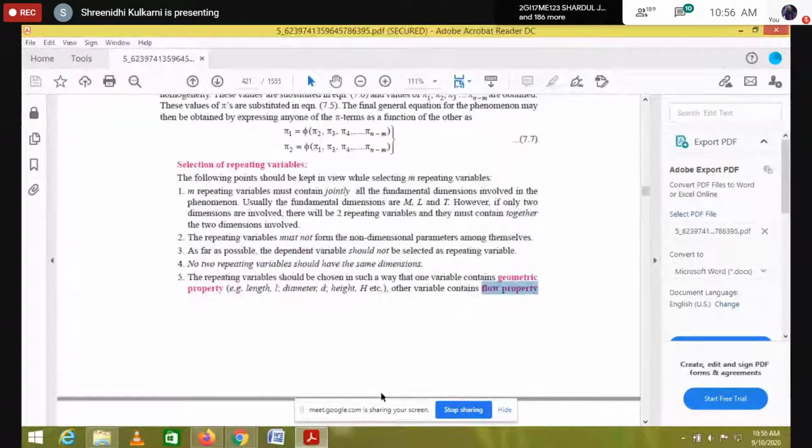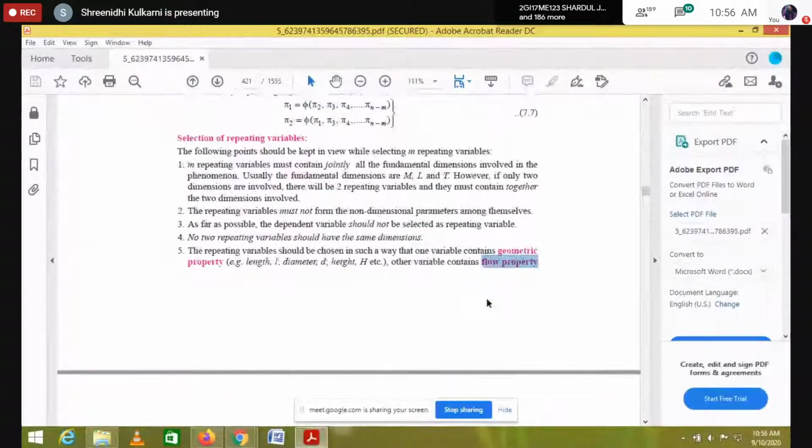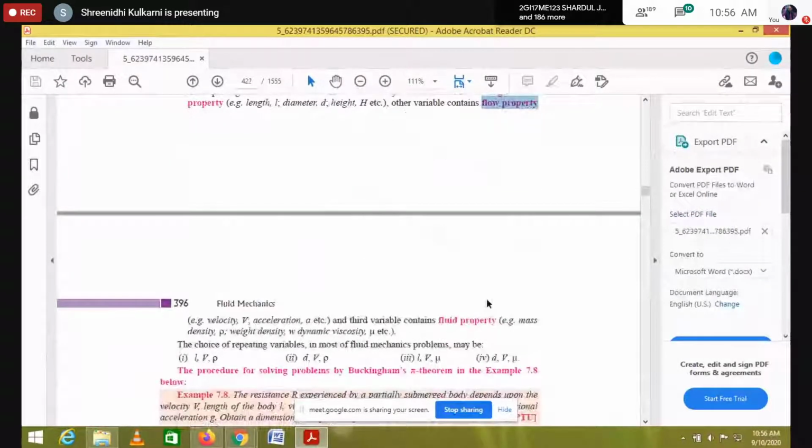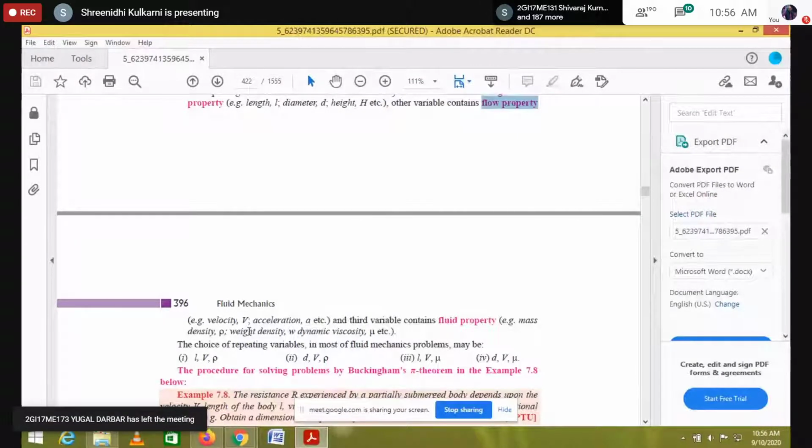Similarly for x3, a flow property. What is a flow property? For example, I'm going to consider the velocity. Next, the acceleration. All these we can call a flow property.